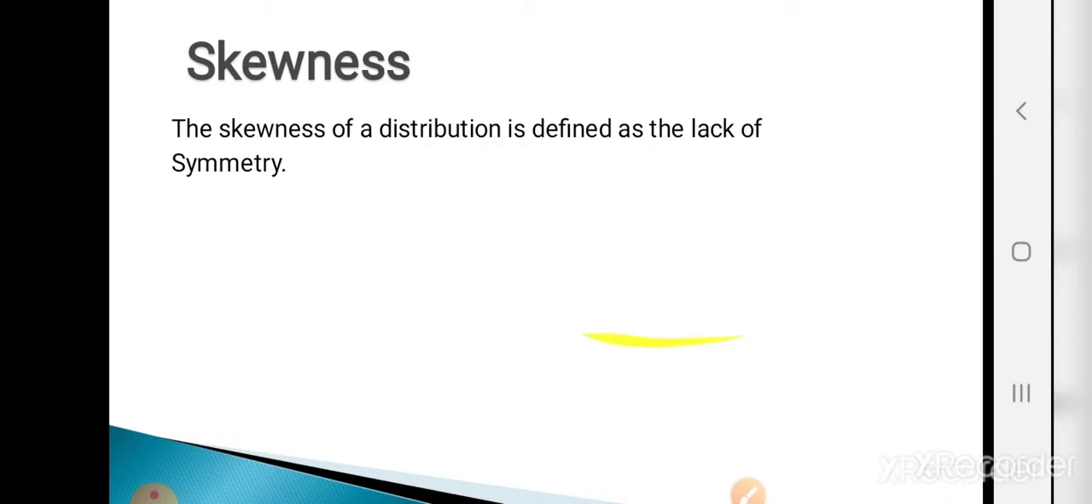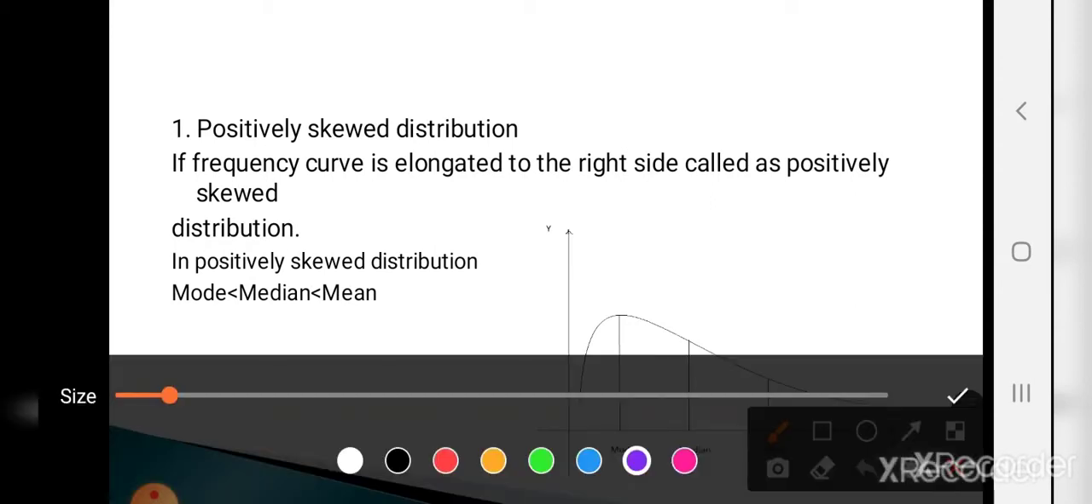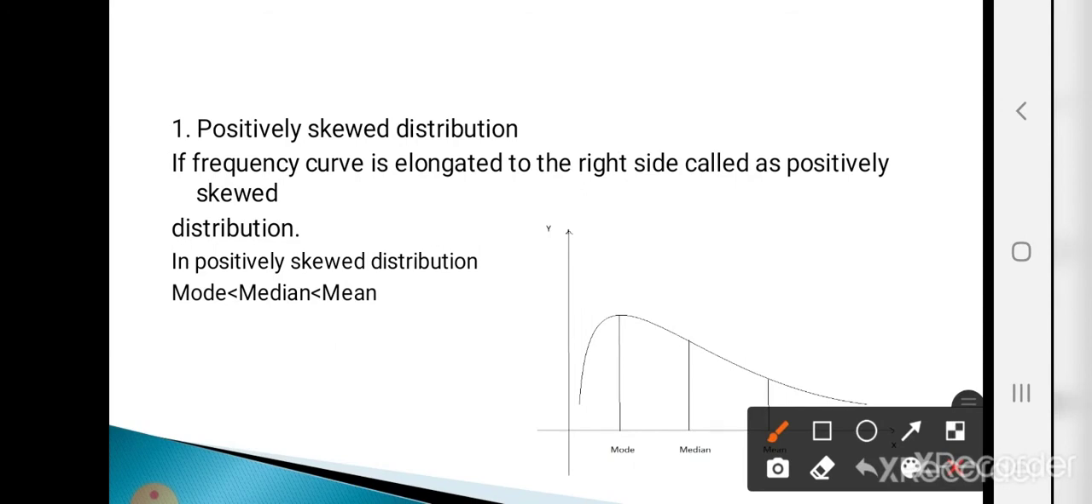What is meant by positively skewed distribution? If the frequency curve is elongated to the right side, it is called a positively skewed distribution. How to draw the frequency curve? Take mid values on the x-axis and frequency on the y-axis. Plot the points on the xy plane and join these points by a smooth curve. If your frequency curve is elongated to the right side, then it is called a positively skewed distribution.